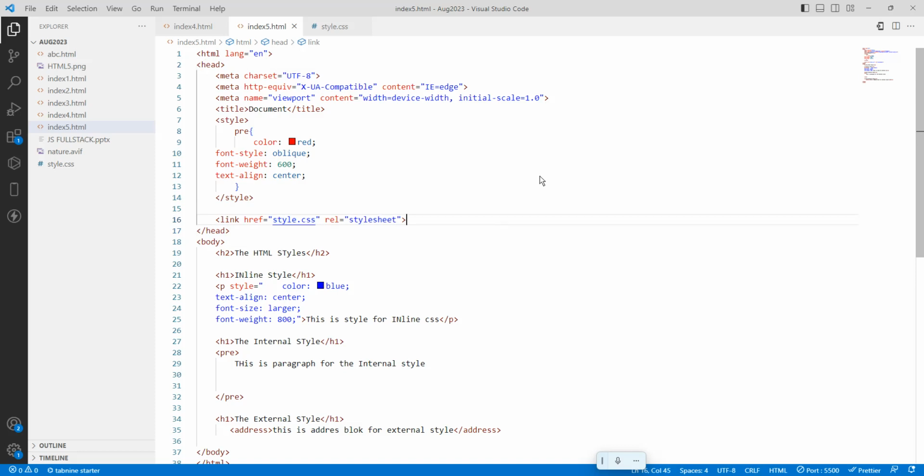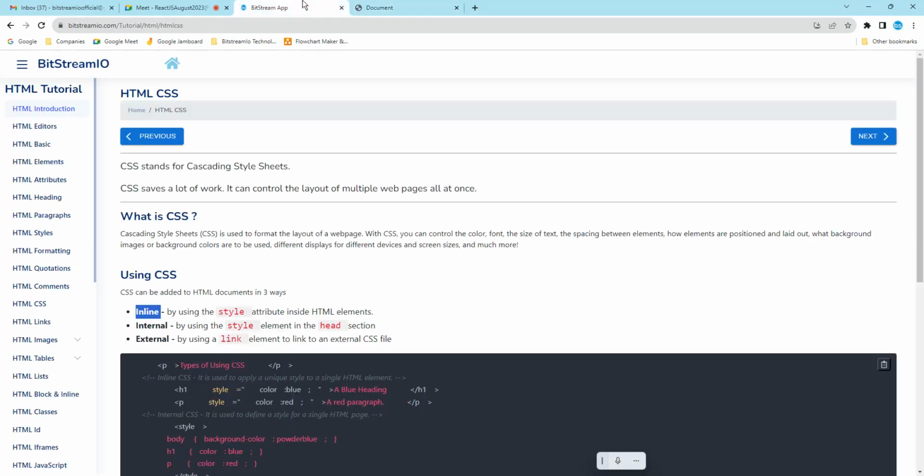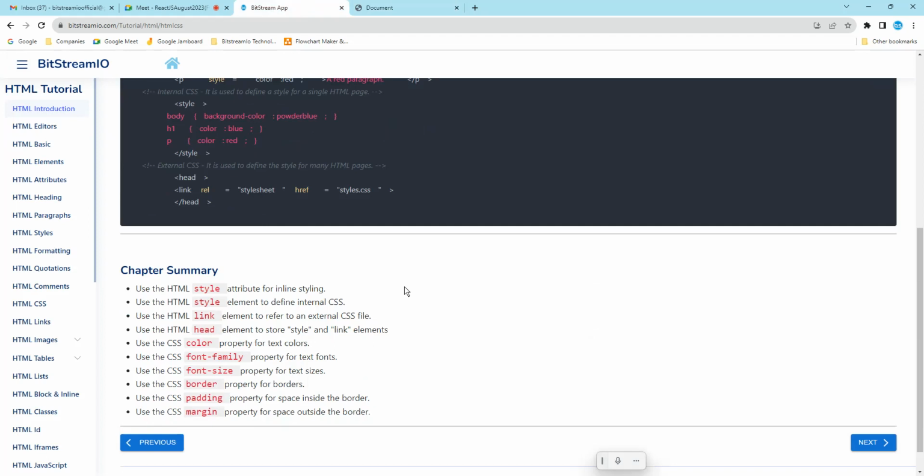So we got to know the three ways to apply styles. This is a pakka interview question. They are going to ask, how many ways can you define a style? So inline is there, internal is there, external is there. Finish. So if you learn, it is over.